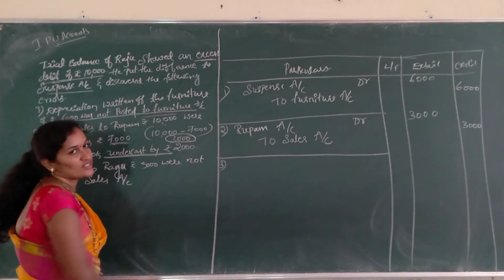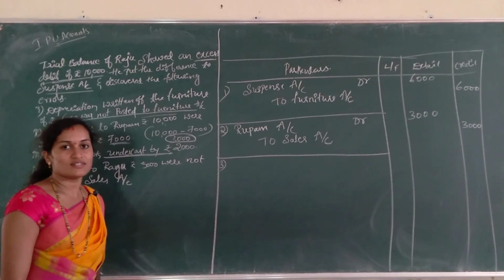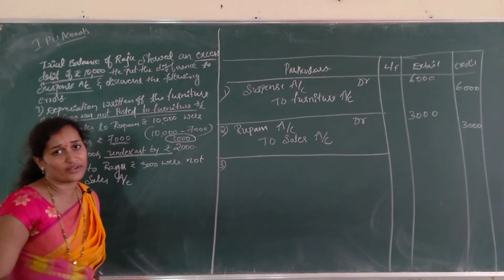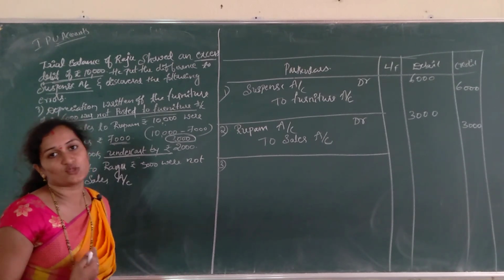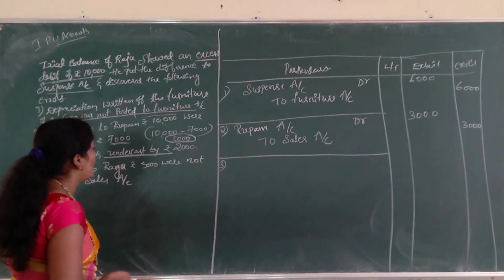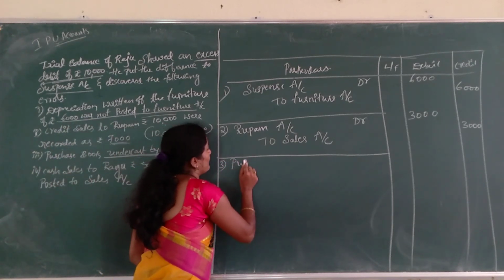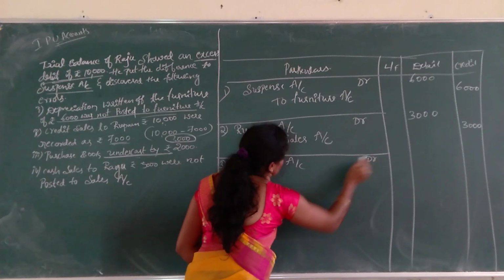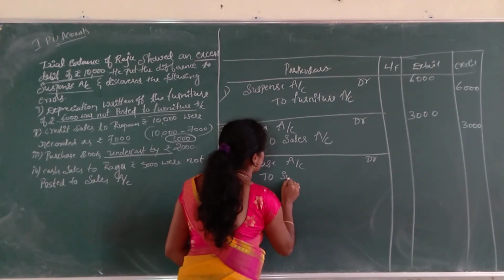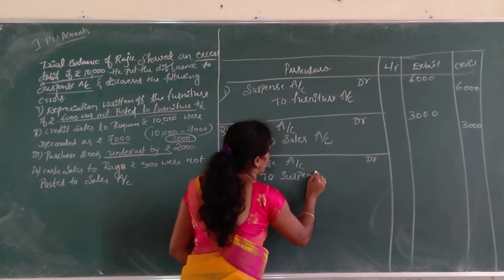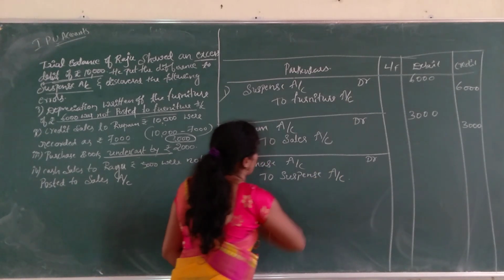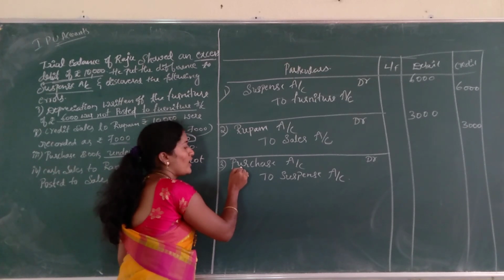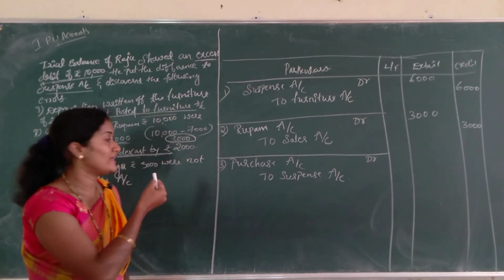Purchase book always shows a debit amount, right? So for that it is under cost. Under cost means short amount, lesser than the actual. So purchase account debtor to suspense account, because purchase always shows debit balance and this is under cost.